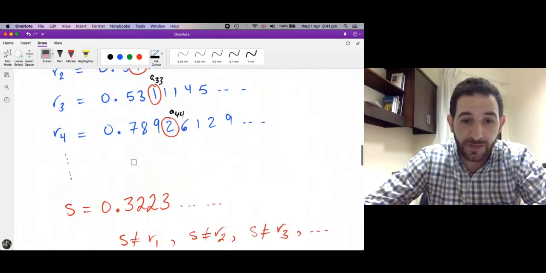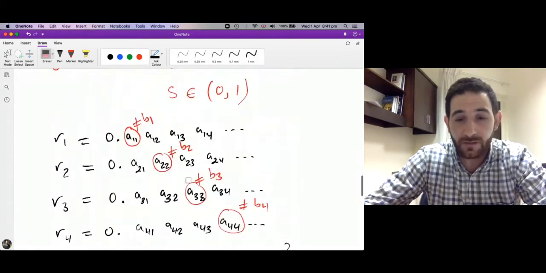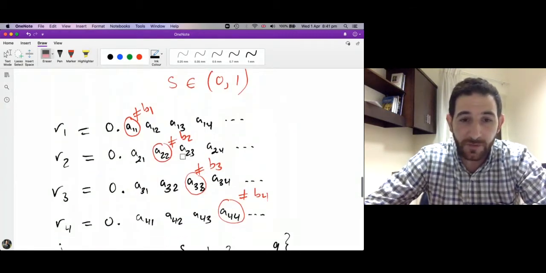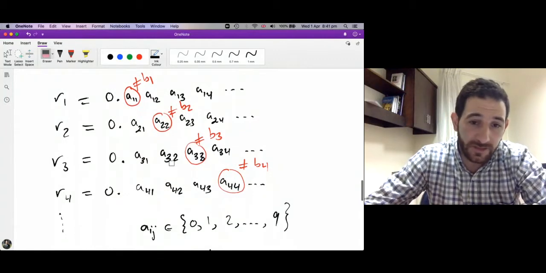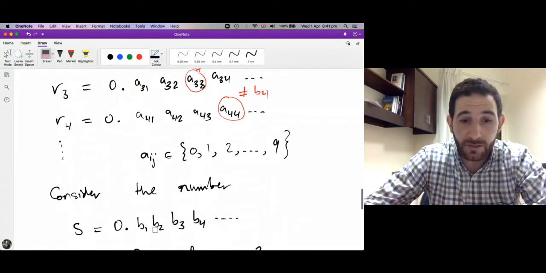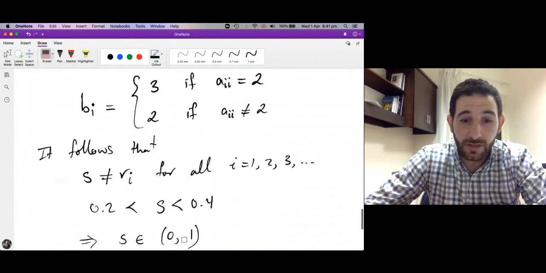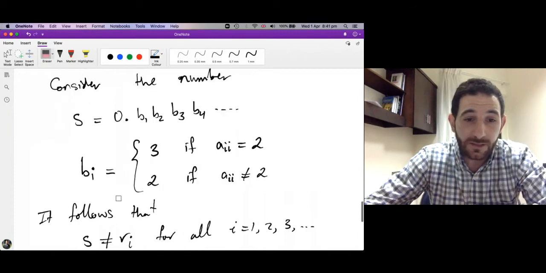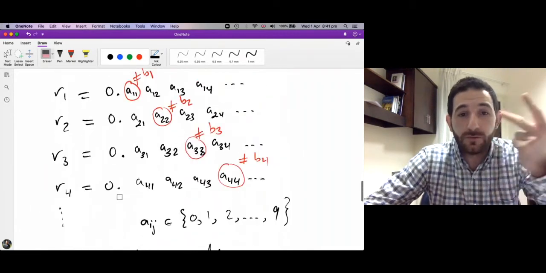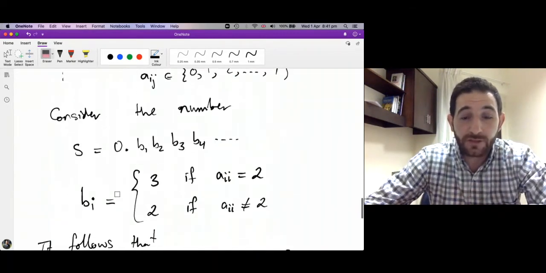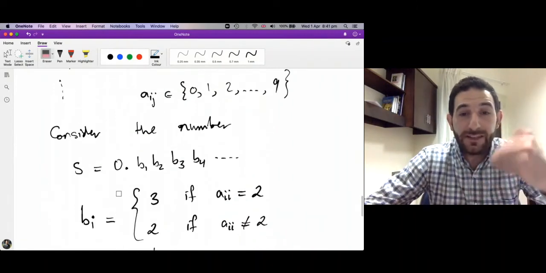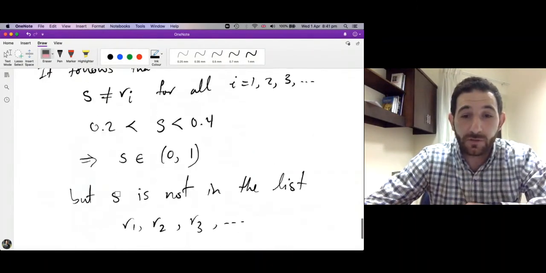Then we expressed R1, R2 in terms of their decimal expansion, and using this decimal expansion we constructed a number which turned out to be in the interval between 0 and 1, but it's not in the list. It's not equal to R1, it's not equal to R2, it's not equal to R3, and this contradicts that our list lists all the numbers between 0 and 1.